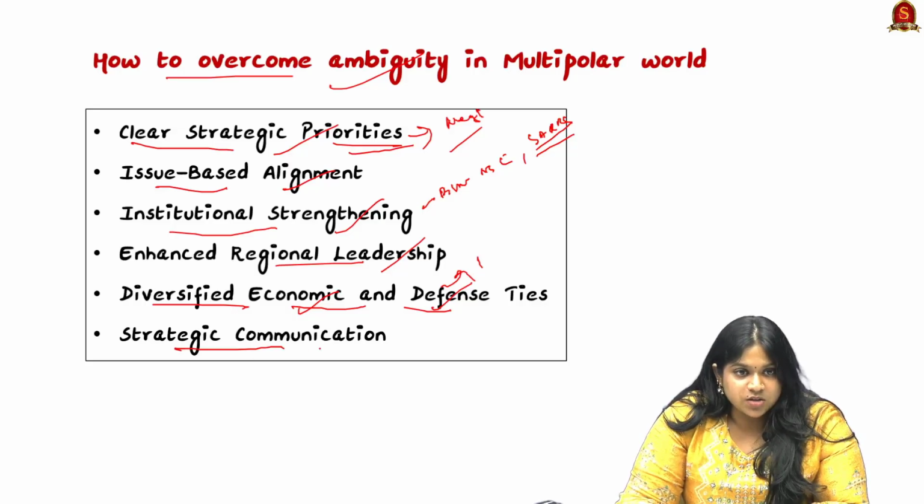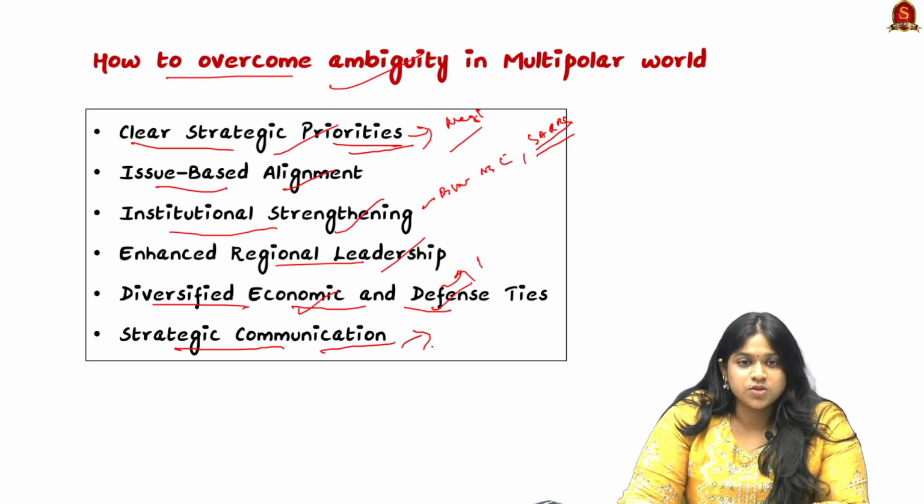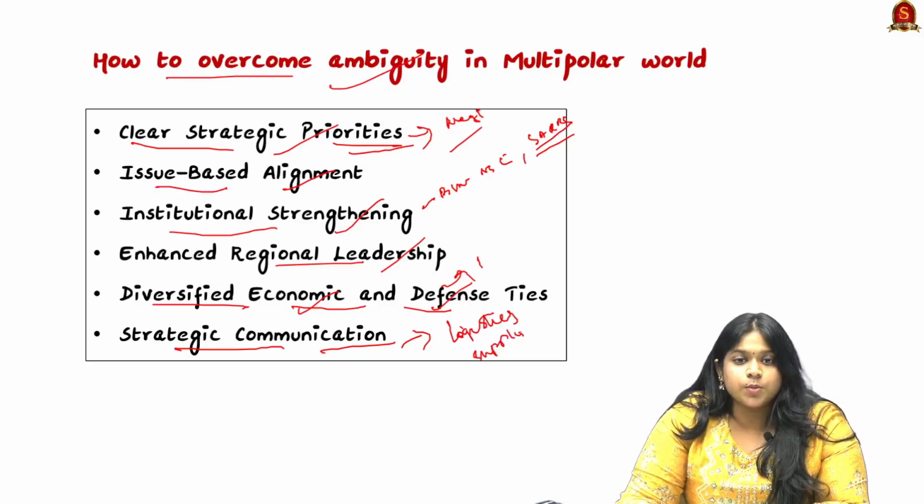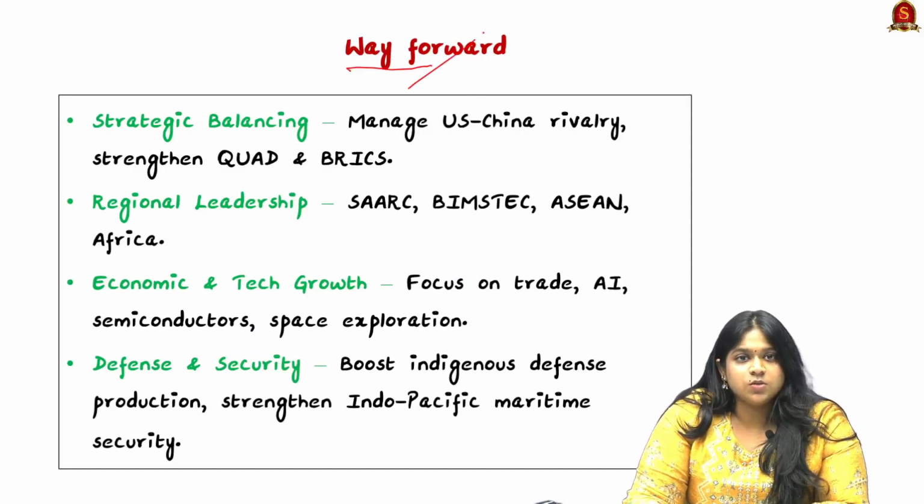And having strategic communication through the advancement of technology, AI and other infrastructures, so there is a smooth supply of logistics, supply chain, and also interoperability. So let's look at a way forward.